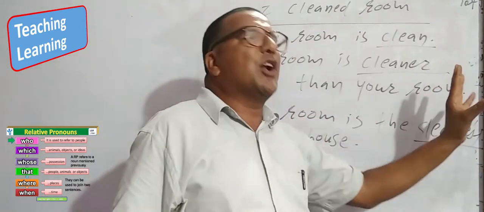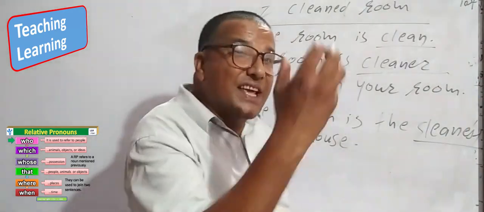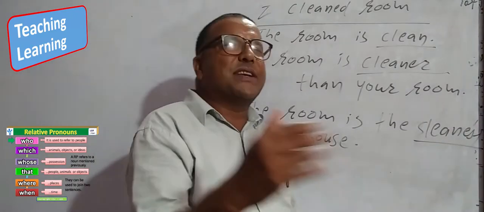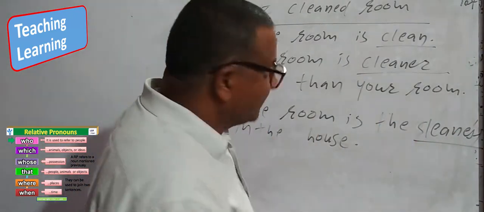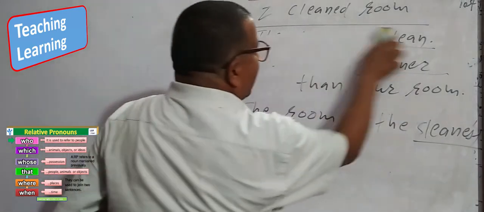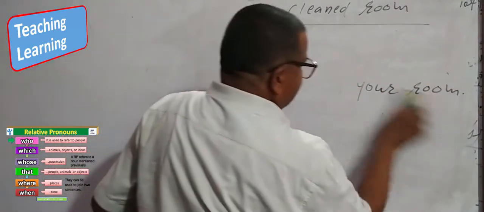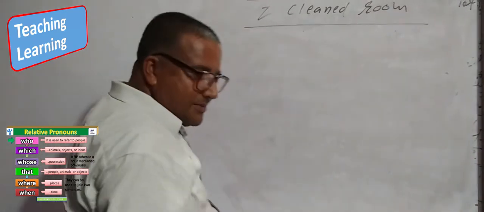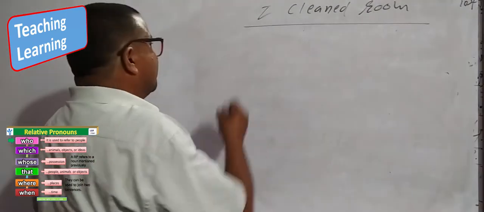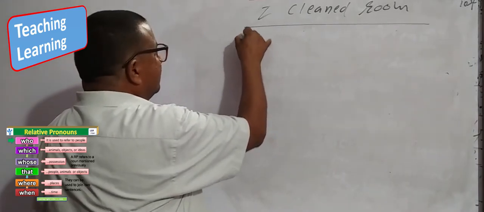Not only for rules. If you use English in speaking and writing, it starts to come automatically. There is no problem. And some other things will come as adjectives.